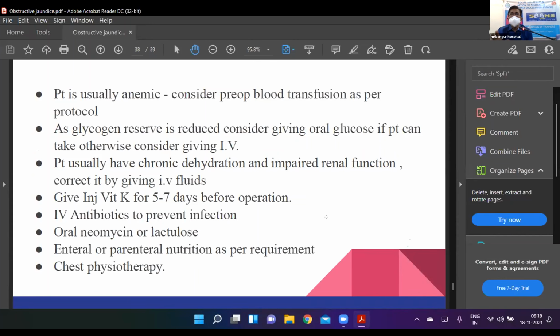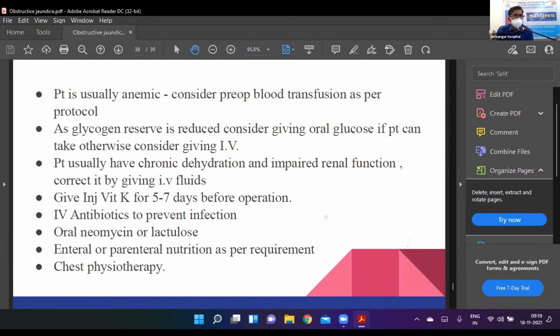Specifically for the jaundice patient, our idea is to prevent development of hepatorenal syndrome in the post-op period. These are the important components. You have to build up this patient. If the patient is anemic, with hemoglobin less than 8 gram percent, you should give a blood transfusion.